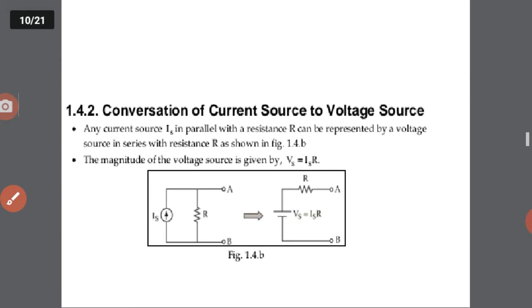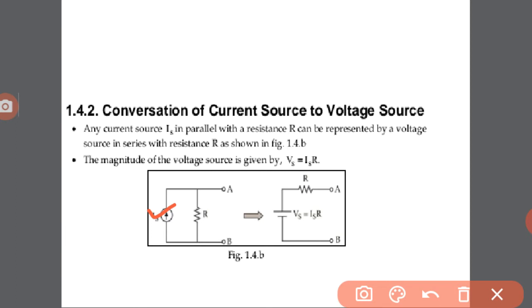At the same time, the conversion of current source to voltage source. Any current source Is in parallel with the resistor R can be represented by a voltage source Vs in series with the resistor R. Is it clear? Here we have the current source.